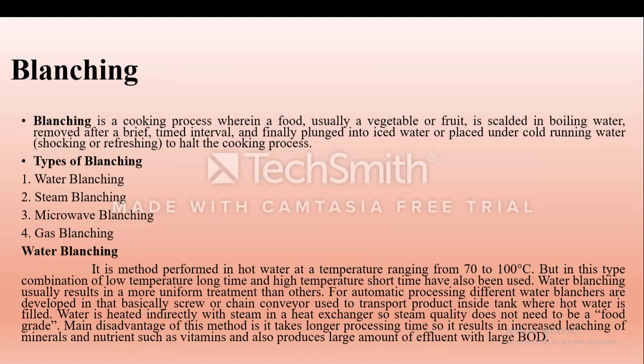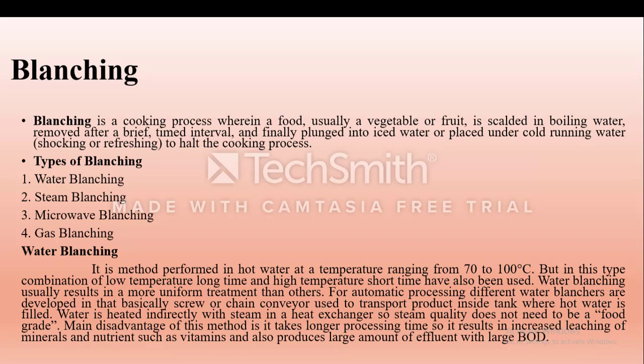Now come to the next point, that is blanching. Blanching is one of the processes of cooking where a food, usually a vegetable or fruit, is scalded in boiling water, removed after a brief time interval, and finally plunged into iced water or placed under cold running water. This process is called the blanching process. According to their condition, it can be classified into four categories: water blanching, steam blanching, microwave blanching, and gas blanching. First of all, I will tell you water blanching.